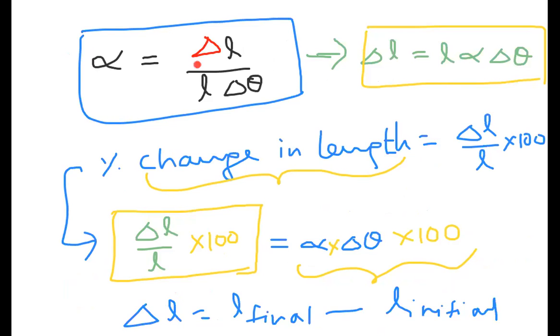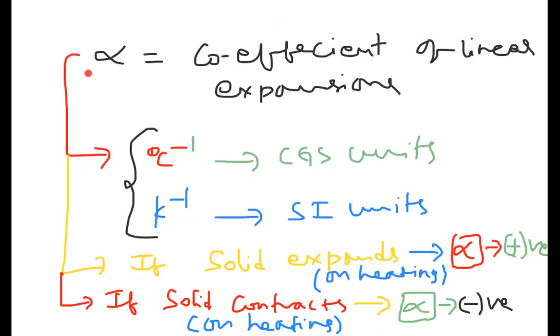Delta L negative means alpha is negative. We can say the alpha value is negative when the solid contracts and length decreases. If length increases, alpha is positive. If length decreases, alpha is negative. This is a very general phenomenon we can analyze.